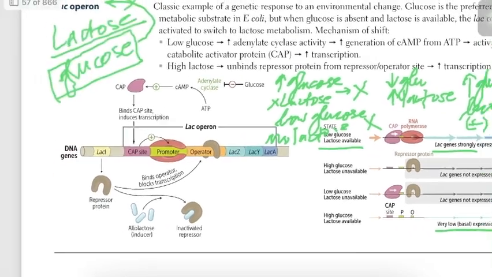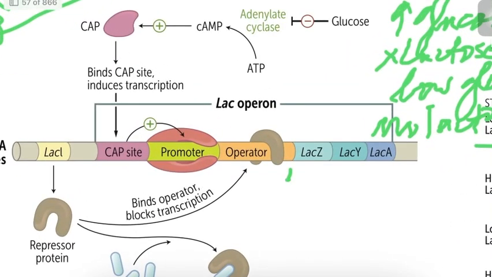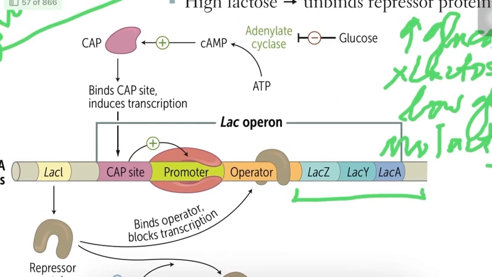So the Lac Operon gene has many segments. These are the Z, Y, A, and these are your Lac Operon genes. And before the Lac Operon genes, there are many sites which regulate the transcription of these genes. So number one thing is a CAP site, and cAMP is going to increase transcription.